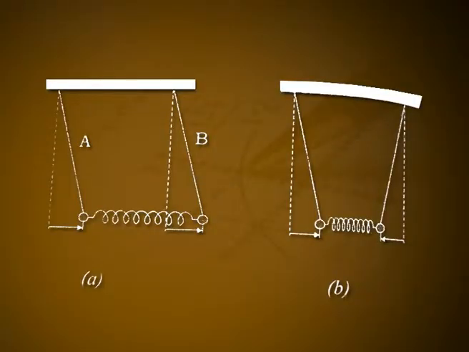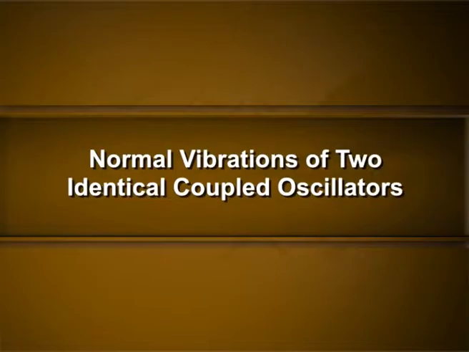They execute fast oscillations with an angular frequency W average equal to W1 plus W2 divided by 2, together with the formation of beats superimposed on their motion. The oscillations corresponding to the symmetric mode are shown in figure 3a and the antisymmetric mode is shown in figure 3b. Normal vibrations of two identical coupled oscillators.